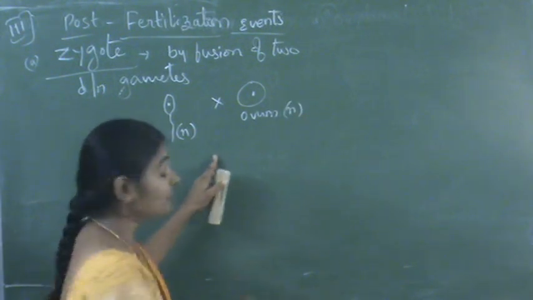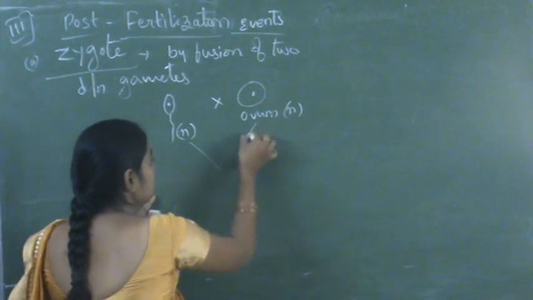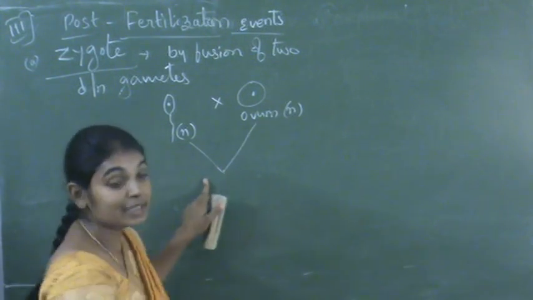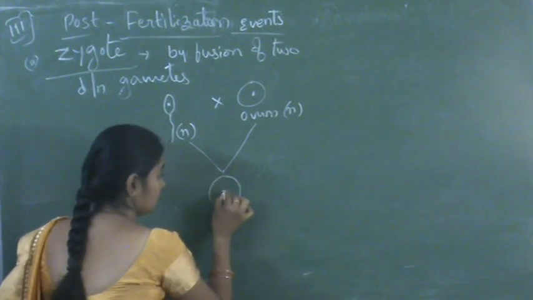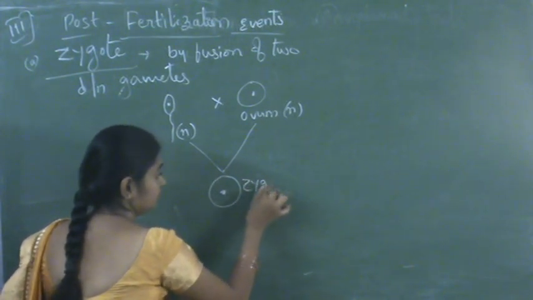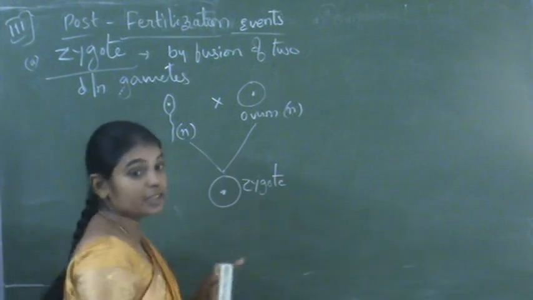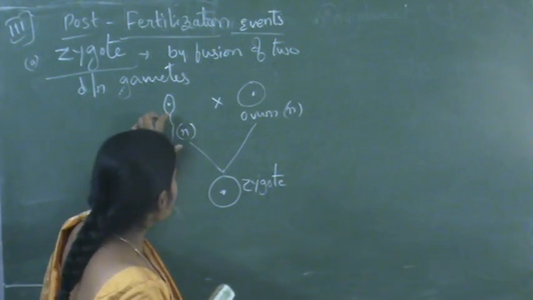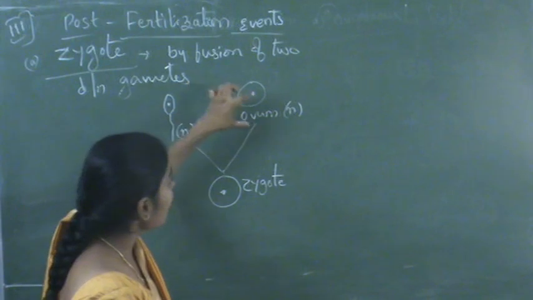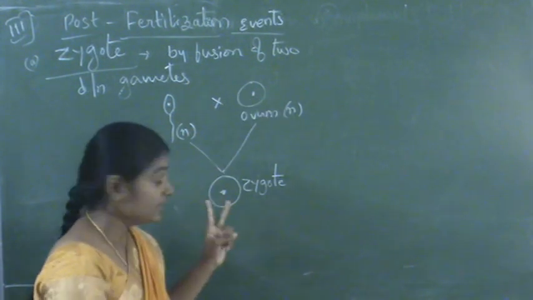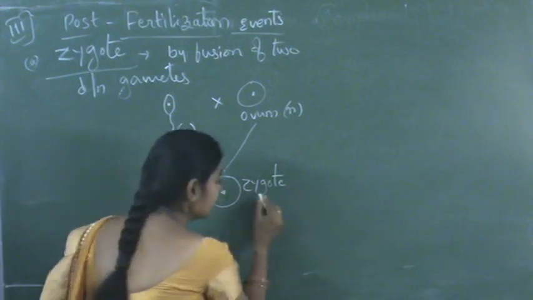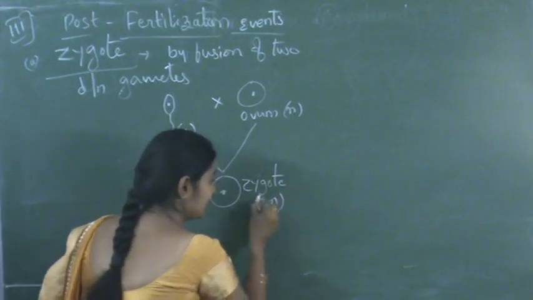By the fusion of these two, the zygote is formed. So haploid sperm and haploid ovum together form diploid zygote. So it is in diploid condition.